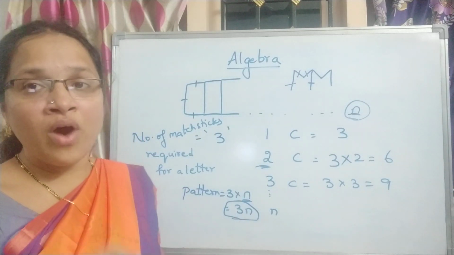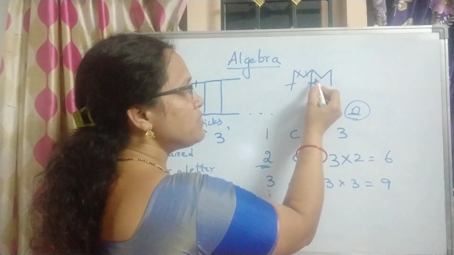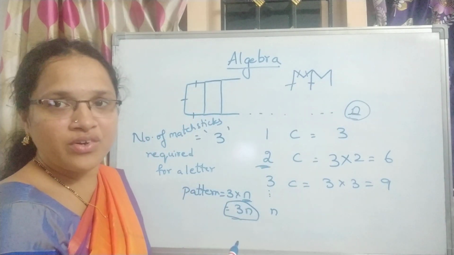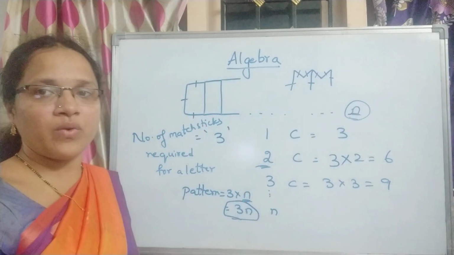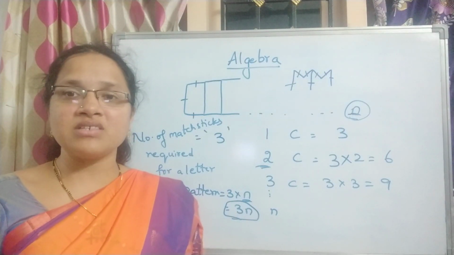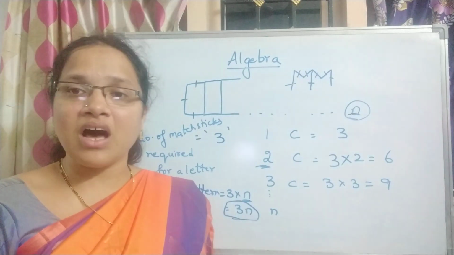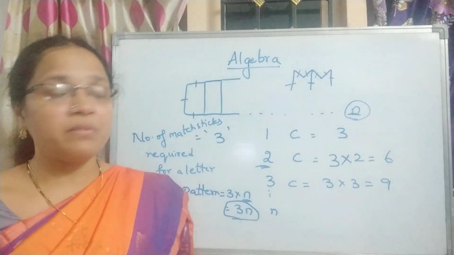For creating one M, we need 4 matchsticks. But for the second M, this became a common line here, and that is not necessary. For the second one, what is happening? 1, 2, 3. Only 3 are required. Here I cannot apply a formula, because the initial one needs 4 matchsticks, and the succeeding ones require only 3. So here we cannot make it up.